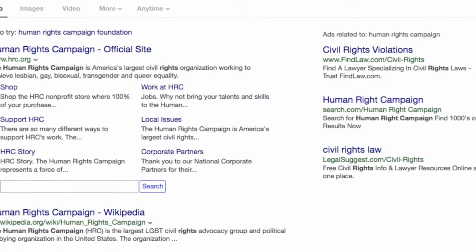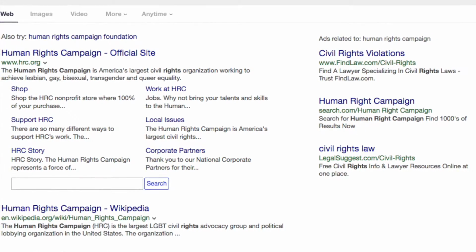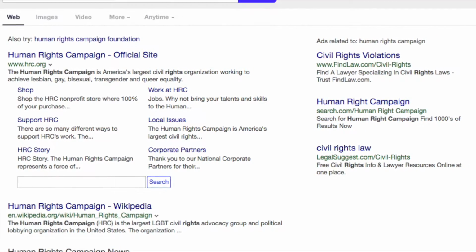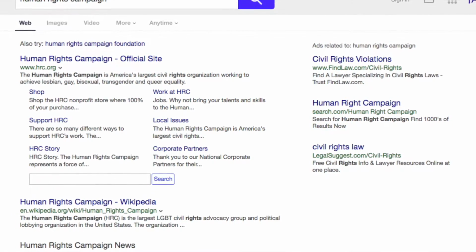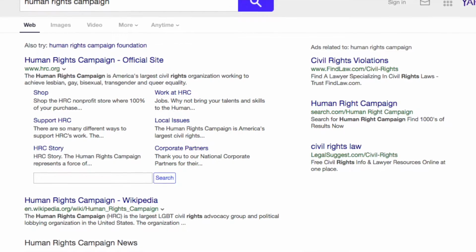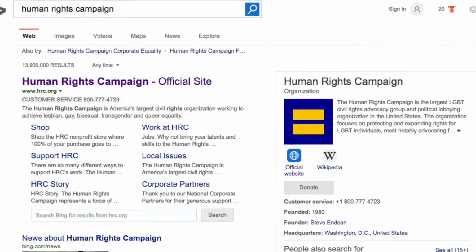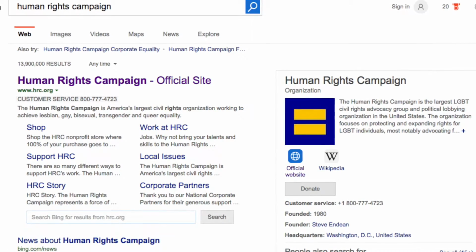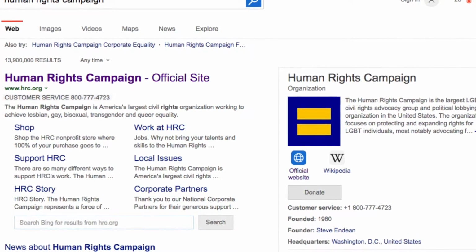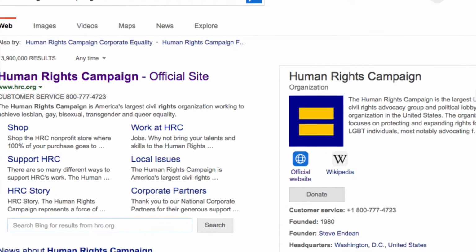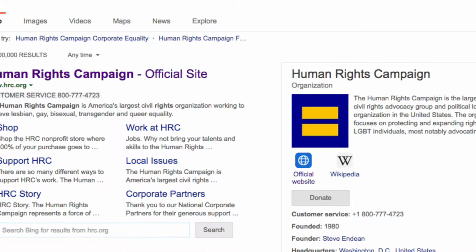Yahoo, on the other hand, had the Human Rights Campaign official website at the top left corner. Yahoo's advertisements were located on the right corner of the web page, and towards the center was HRC's Wikipedia page. Bing's search engine resulted in the Human Rights Campaign official website at the top left corner, the Human Rights Wikipedia profile on the right, and human rights related news in the center.